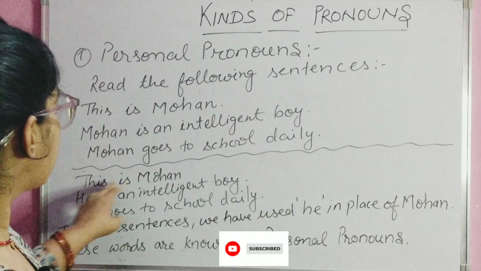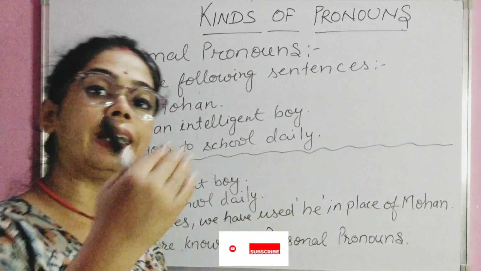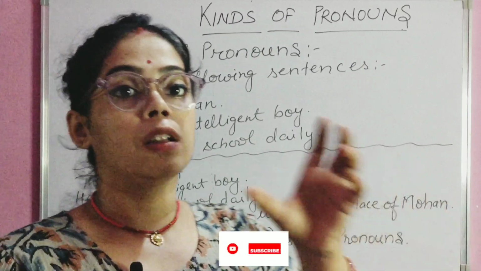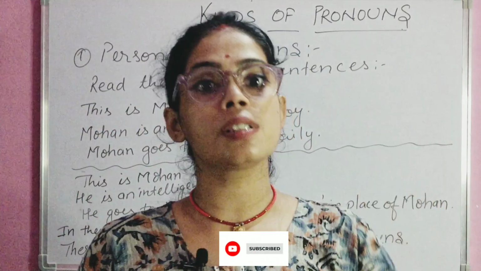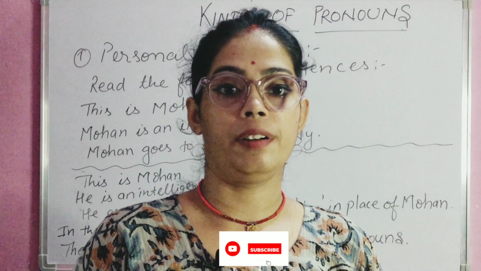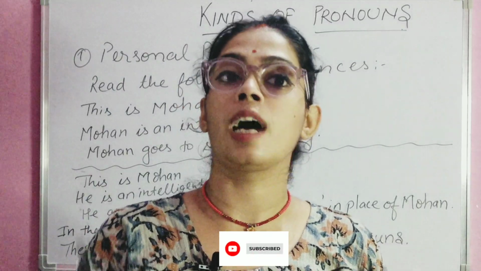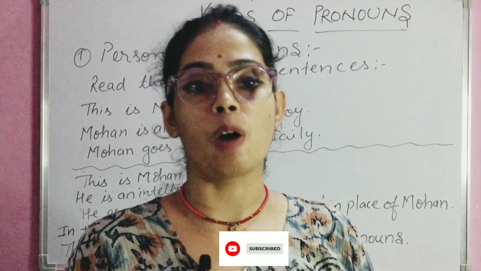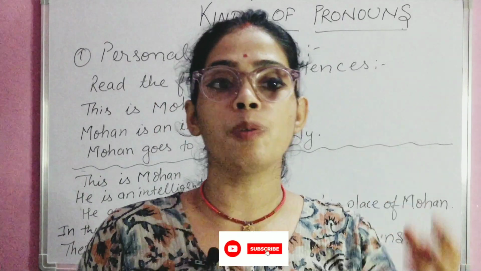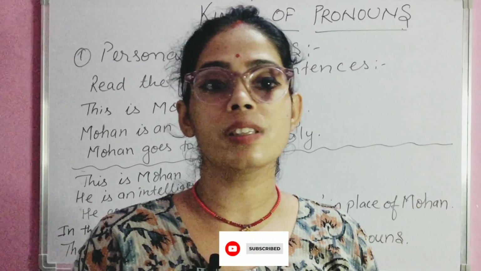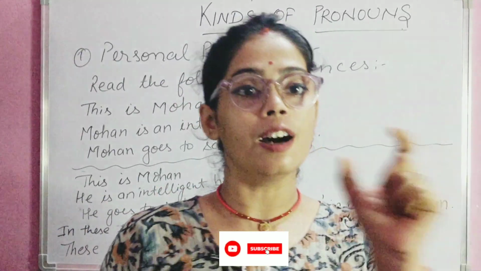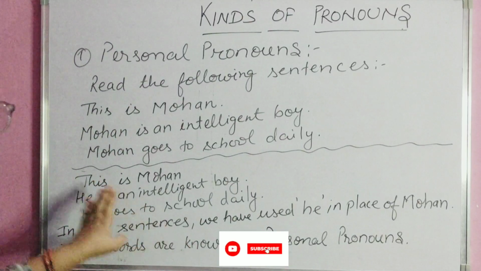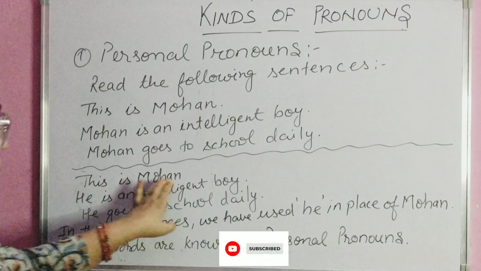Instead of repeating the word Mohan every time, you can use a pronoun there. As I told you, a pronoun is a word that is used in the place of a noun. Using Mohan all the time doesn't sound well, so we can give a pronoun there.